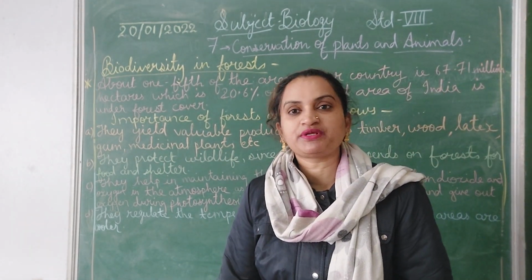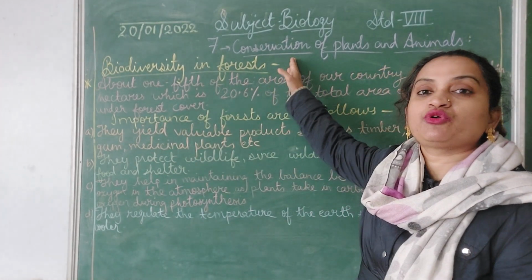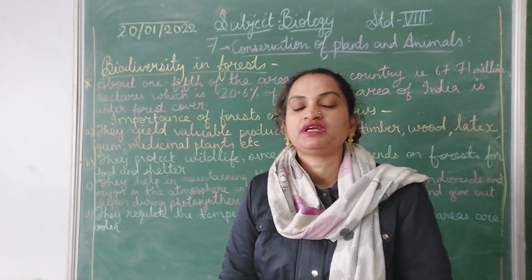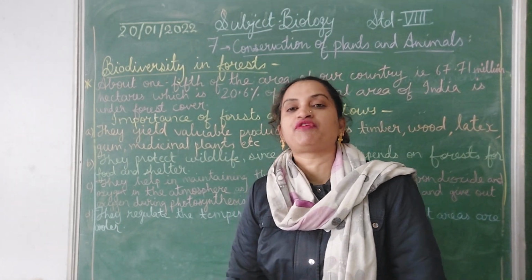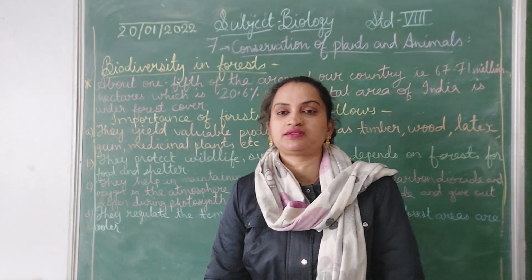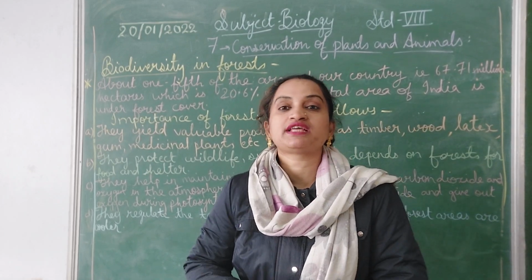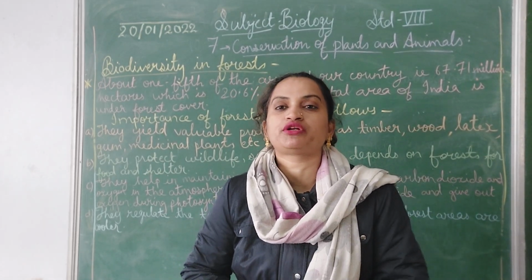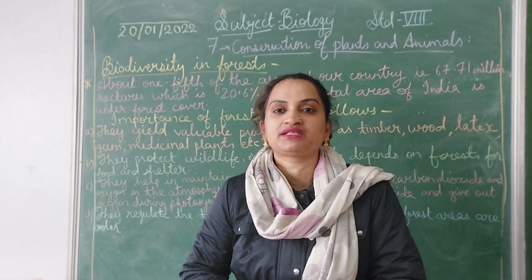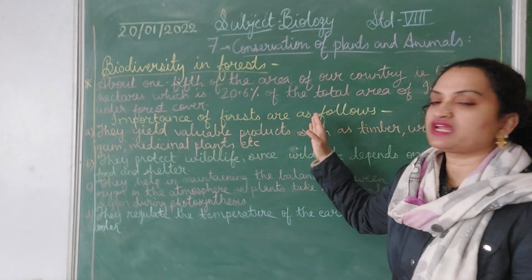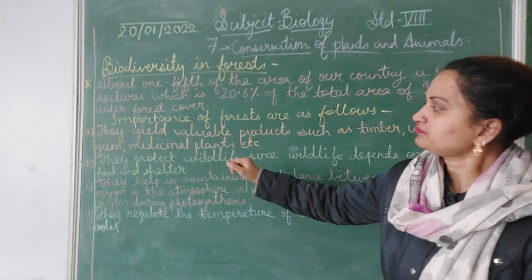As the chapter says, in this chapter we are going to study about the conservation of plants and animals, the wildlife. Especially the conservation of wildlife, why wildlife has to be conserved. To understand why it has to be conserved, first we have to understand its importance. What is the important role that it plays in our environment? Now, the importance of forests are as follows.